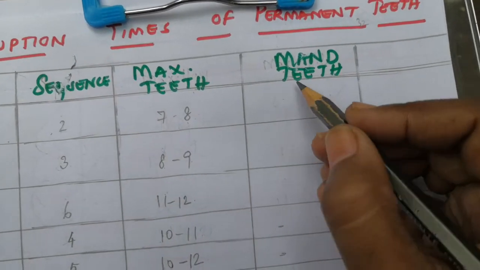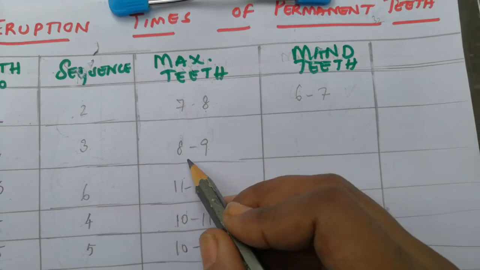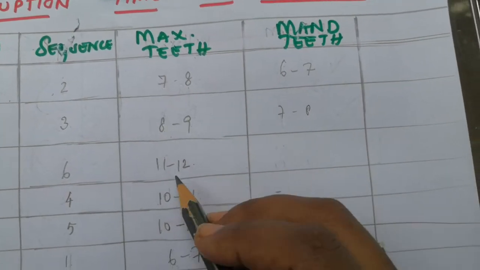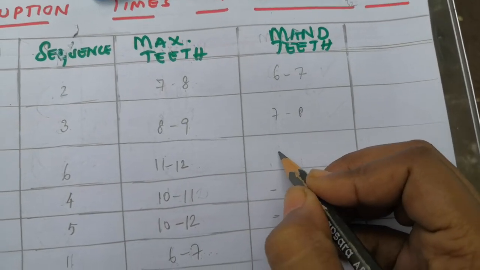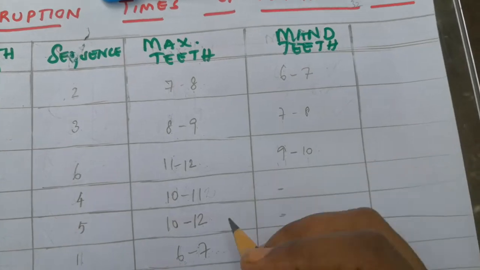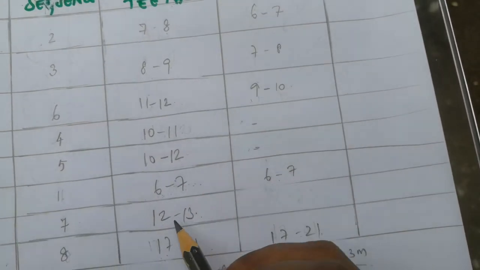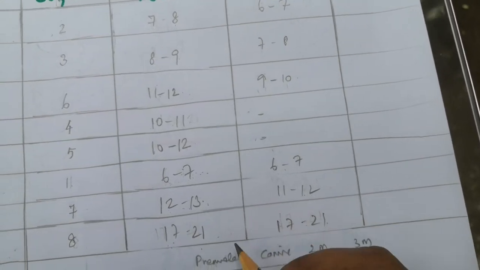So if it's 7 to 8, then this will be 6 to 7. This is 8 to 9, so earlier it is 7 to 8. And this is 11 to 12, and this is 9 to 10. And this I am leaving because this is an exception. And 11 to 12, earlier than the maxilla.